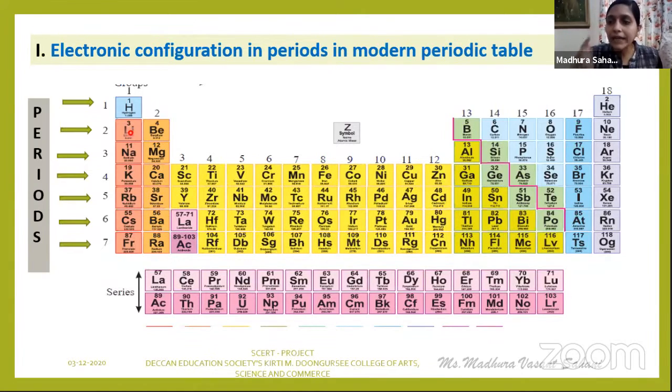It means 1 electron gets added to the outermost shell or the valence shell of an atom. So the electron filling always begins with the S subshell and ends with the P subshell with a completed octet, except in the case of period number 1. In the case of period number 1, it satisfies the condition of the duplet.